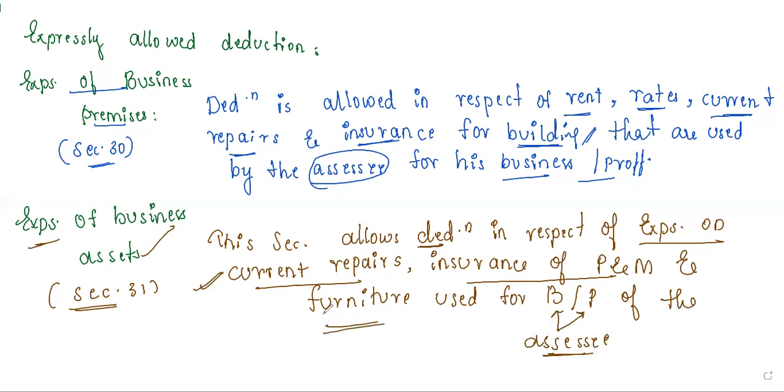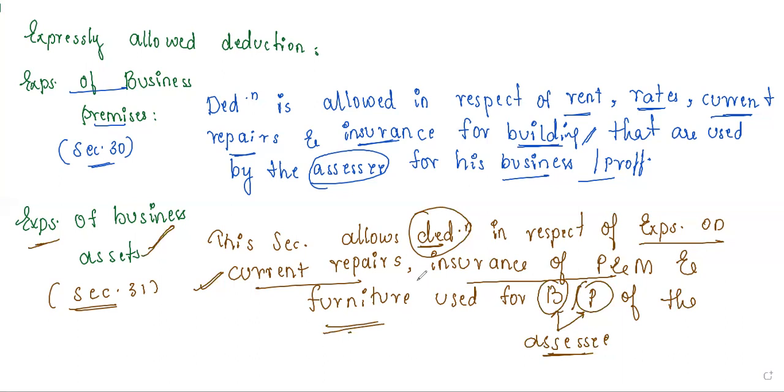In the same way, coming to furniture, some polishing may happen or any kind of repairs may happen related to our business assets again. So whatever the assessee is going to use, that furniture or the assets, either for his business or for profession, again on that we will be allowing the deduction.